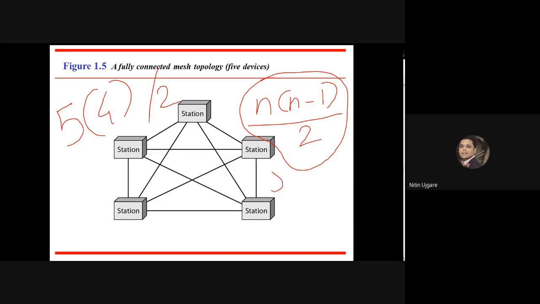There are 2 cases. You can use separate links, separate cables for full duplex mode, or you can share the bandwidth.